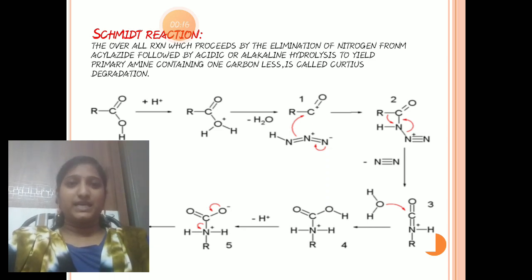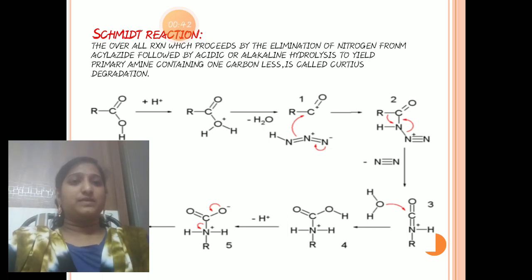The carboxylic acid group reacts with H plus, loses a water molecule and finally gives an acyl cation. This acyl cation reacts with hydrazoic acid, N3H, and it loses N2.